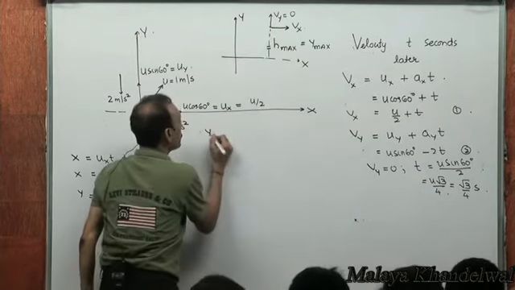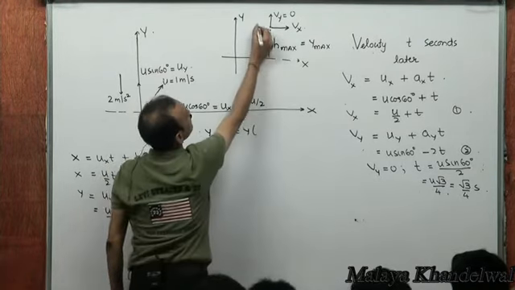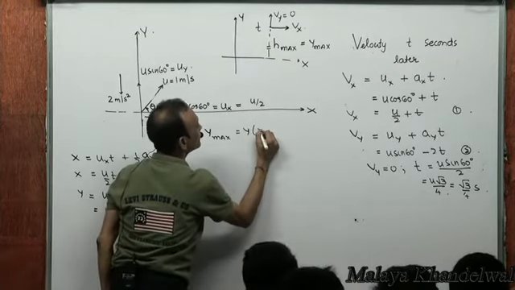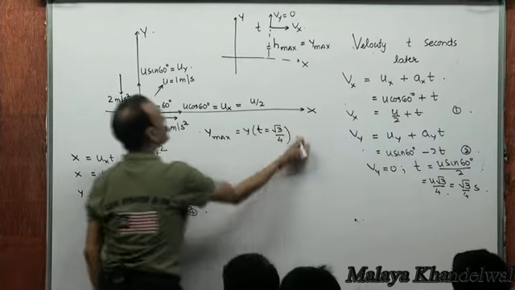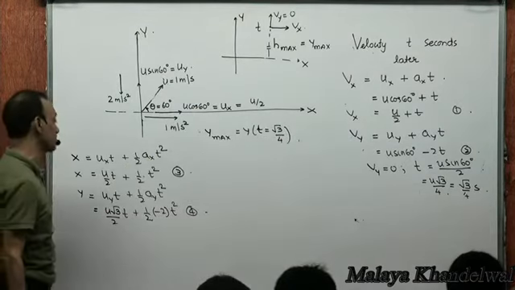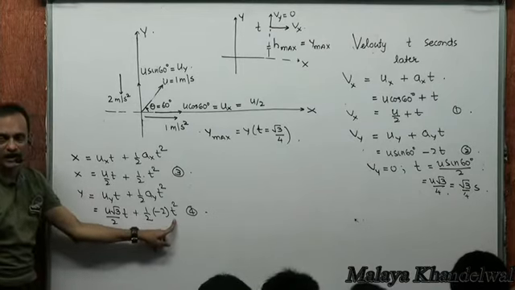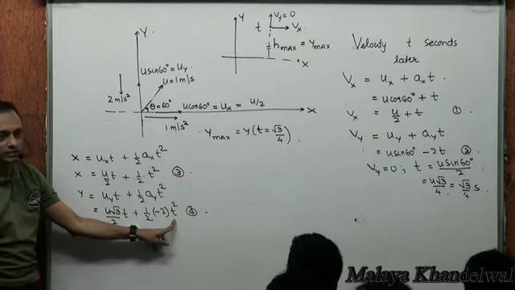That means y max would be the y obtained at this instant of time t, which is root 3 by 4. Y at t equal to root 3 by 4 would be the maximum height. So in this case, if you plug in t equal to root 3 by 4, you get the maximum height.